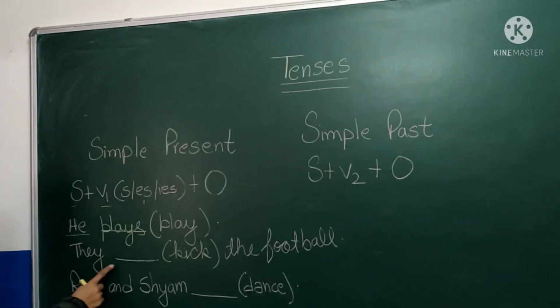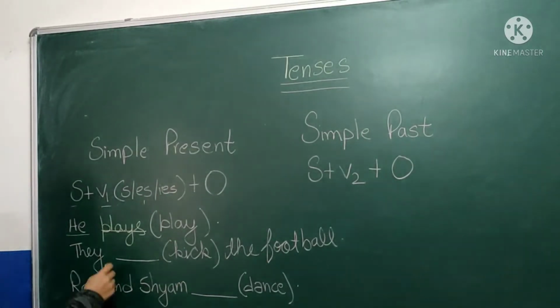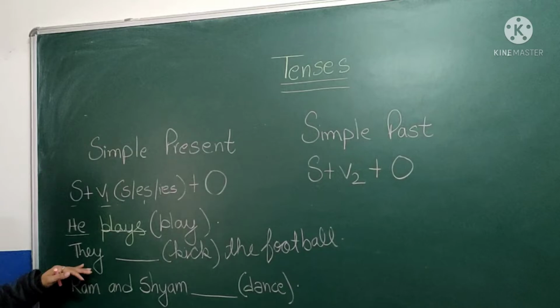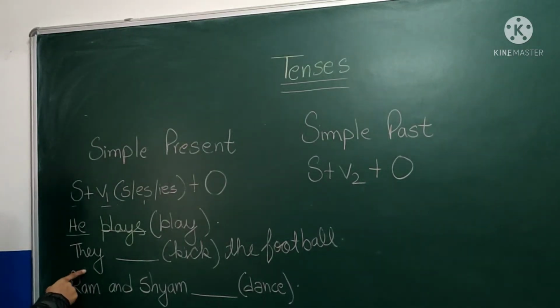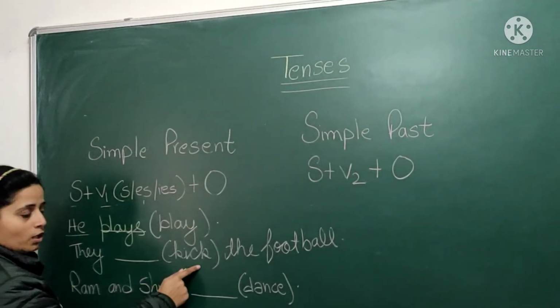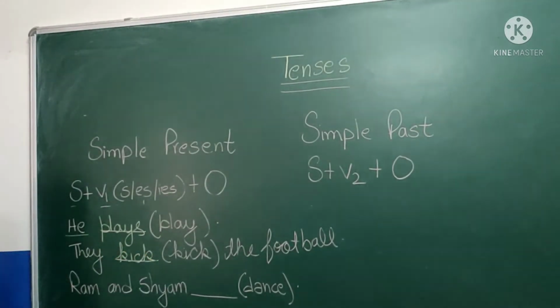Next sentence: they dash the football. The verb they have given is kick. Now again, what do we need to do? We need to check whether my subject is singular or plural. Here the subject is plural. If my subject is plural, we will use the same verb that they have given.